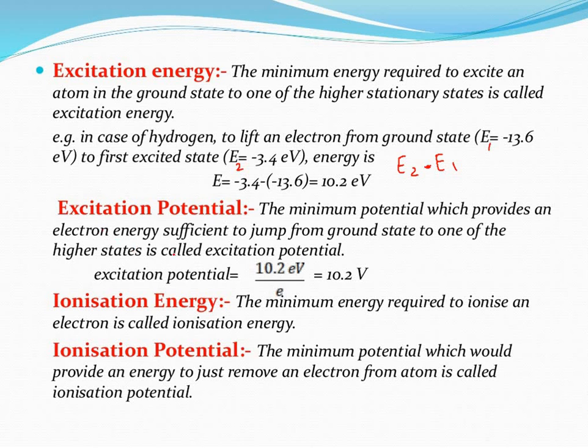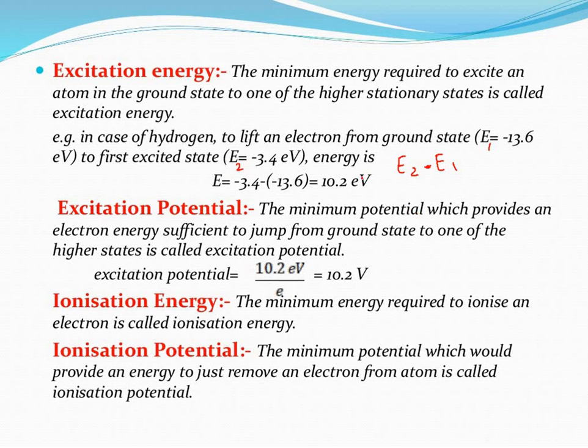In a very similar fashion I can define the excitation potential, which is the accelerating potential that gives a bombarding electron sufficient energy to excite the target atom by raising one of its electrons from an inner to an outer orbit, or simply the minimum potential which provides an electron enough energy to jump from the ground state to one of the higher energy states. Earlier we spoke about energy; now just replace the word energy with potential, everything else is the same. The first excitation potential is again 10.2, as it is work done per charge.